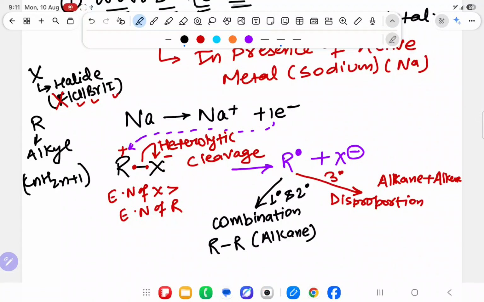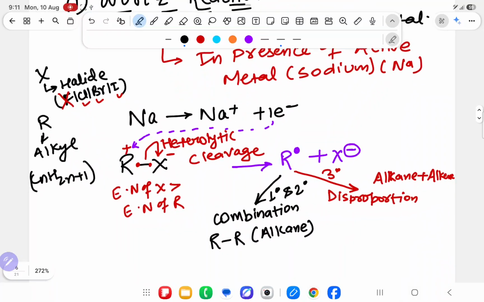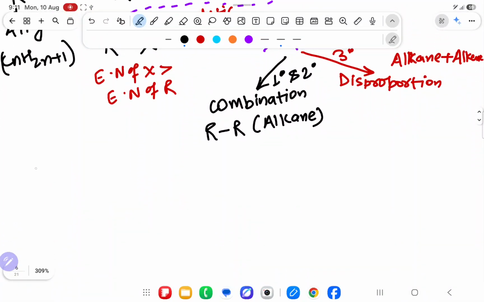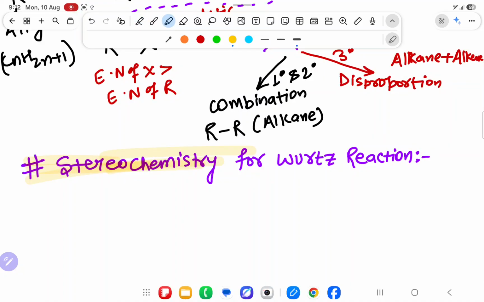Now some important points I am going to write about Wurtz reaction. And in organic chemistry, important points are known as stereochemistry. So don't get confused about what you mean by stereochemistry. We are going to see the stereochemistry for Wurtz reaction. What are the important points it has? Okay, sir, dictate us. We are waiting for that.